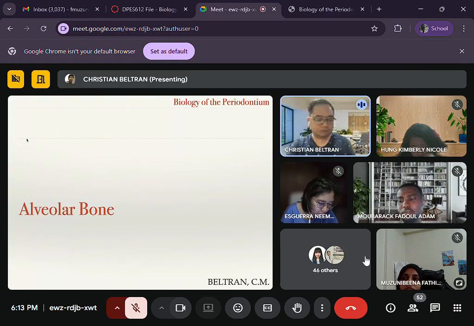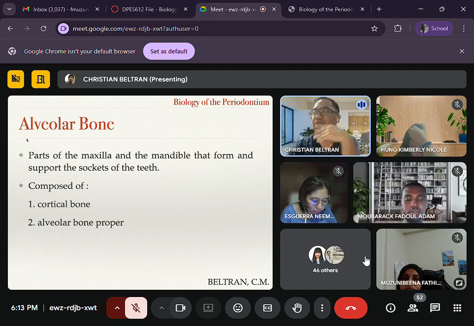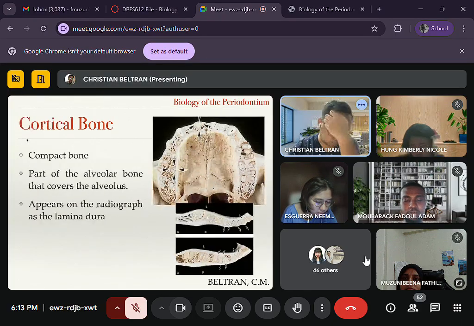We're almost finished. So for the alveolar bone, I'm sure you're familiar with the cancellous bone and the compact bone. The maxilla is mainly composed of cancellous bone, but the lower is covered by a thick compact bone. All right. So in the radiograph, di ba? If this is a tooth, oops, sorry.